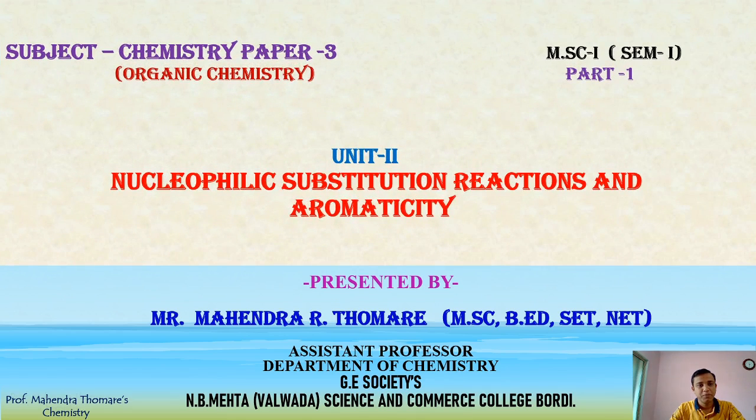And I am teaching you Chemistry Paper 3, that is the Organic Chemistry of M.Sc. Part 1, and this is our Semester 1 of Part 1 lecture of Unit 2, that is Nucleophilic Substitution Reactions and Aromaticity. In this unit, we have to study a new topic, that is aromaticity. So, what is aromaticity? What is meant by aromaticity and different types of examples of aromaticity? Now we have to study.